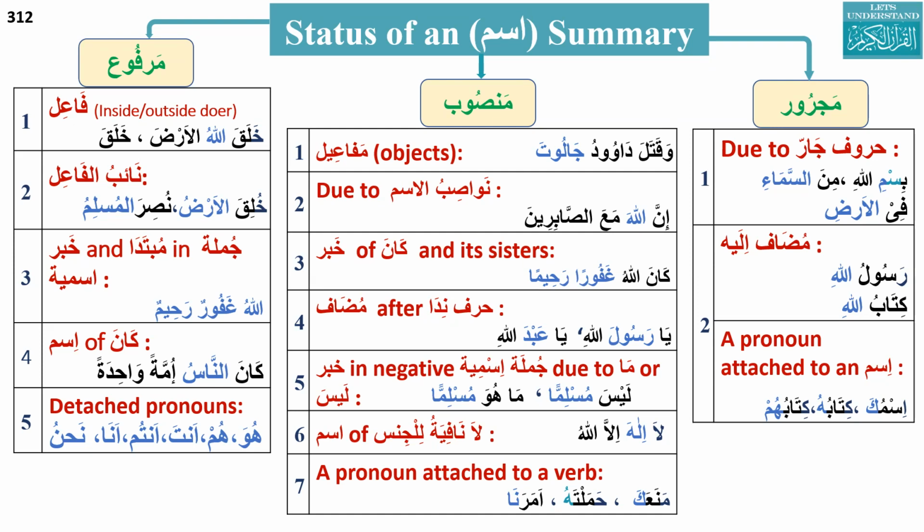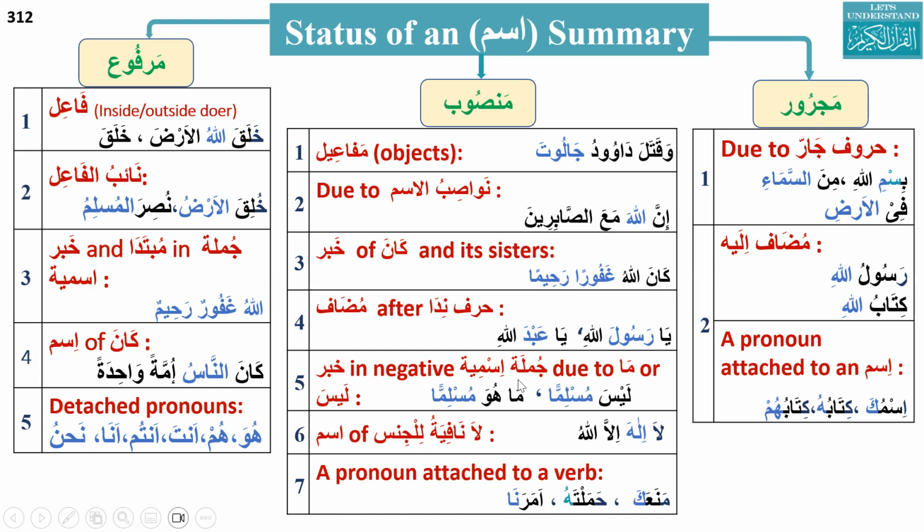Third condition is the khabar of kana. The khabar of kana is always in nasab status. And fourth is the mudaf after harf nida. If the harf nida is before the mudaf, the status of the mudaf will be nasab.